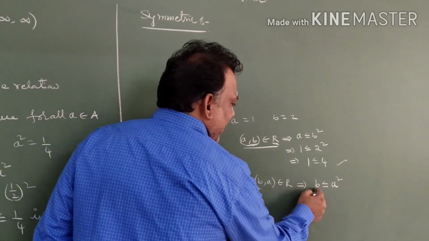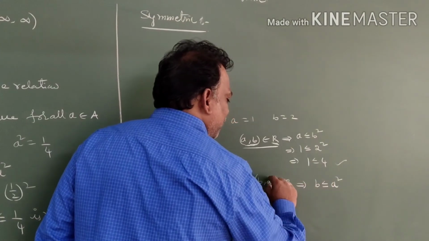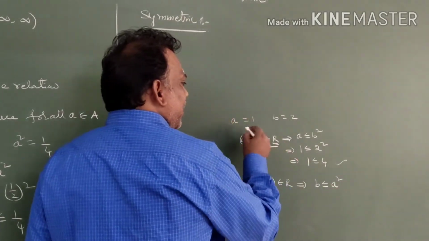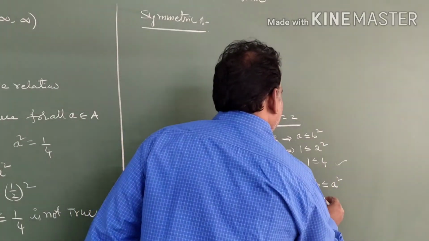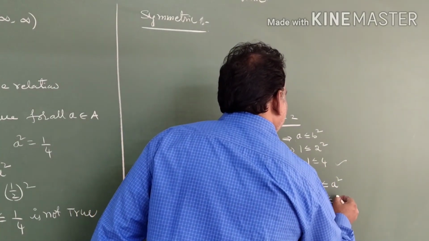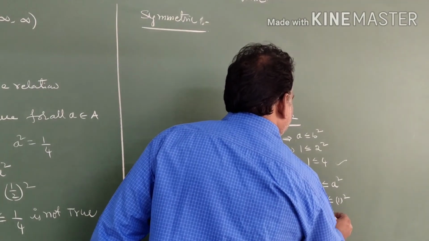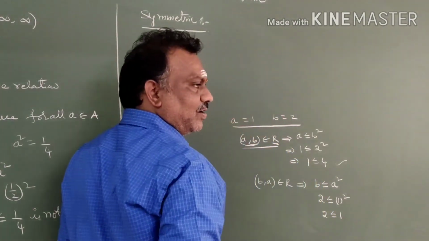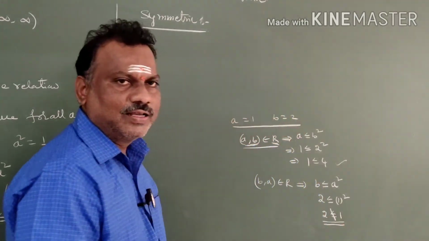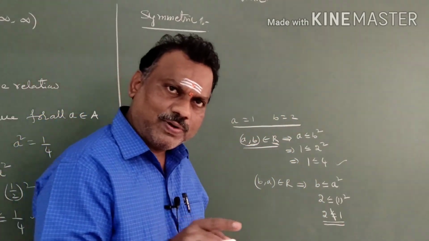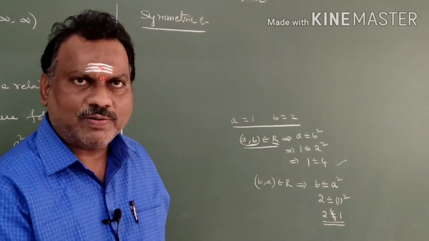According to our example, b is 2 and a is 1 whole square. 2 is less than or equal to 1 square, which is 1. 2 is not smaller than 1. Is it correct or not? That's why (a, b) is possible, but (b, a) is not possible.